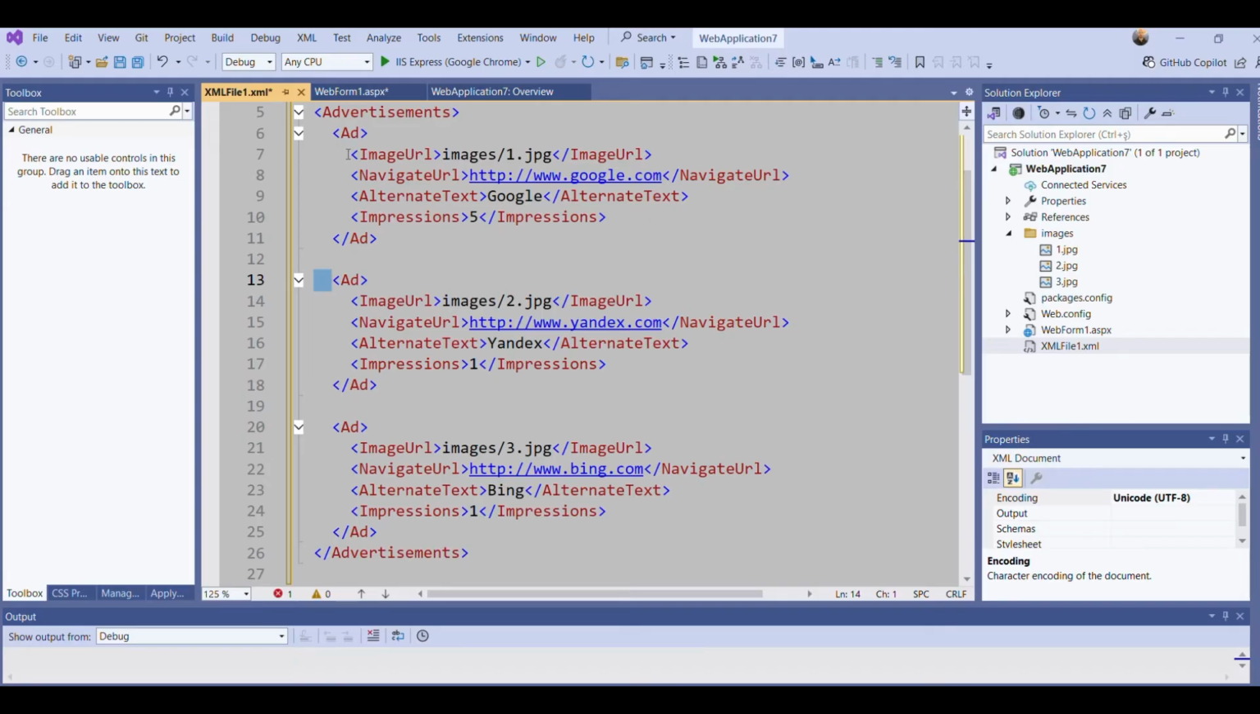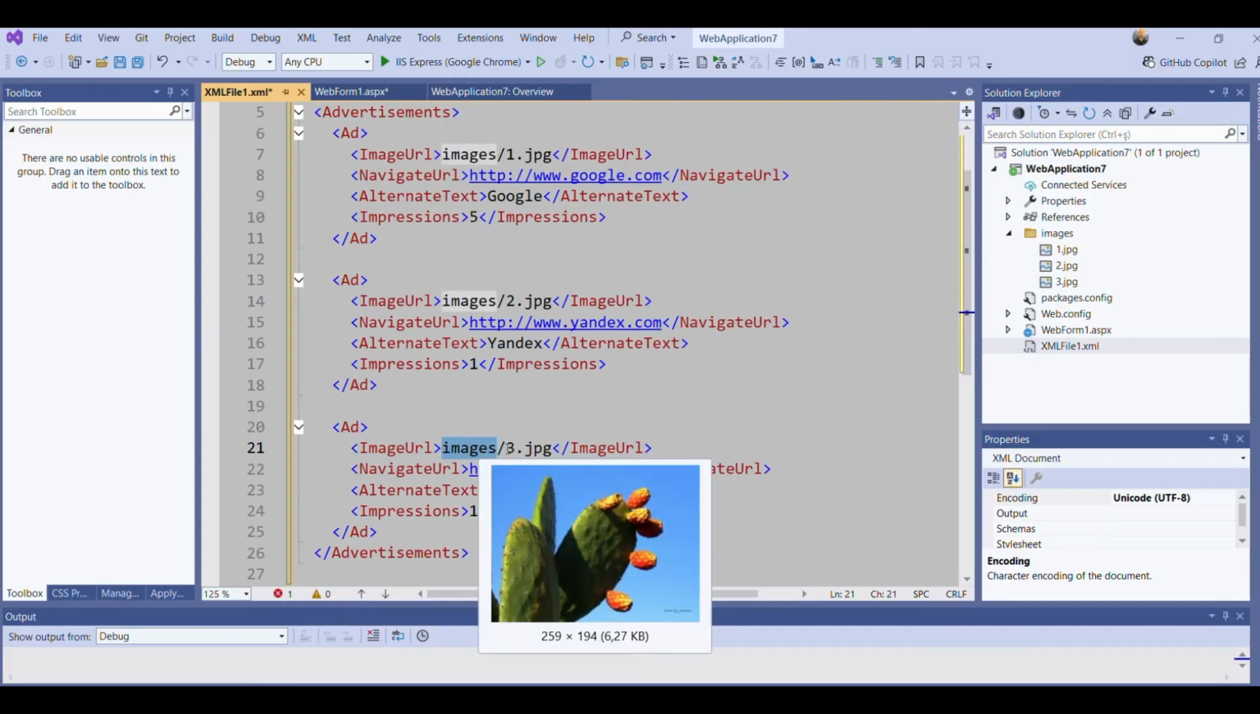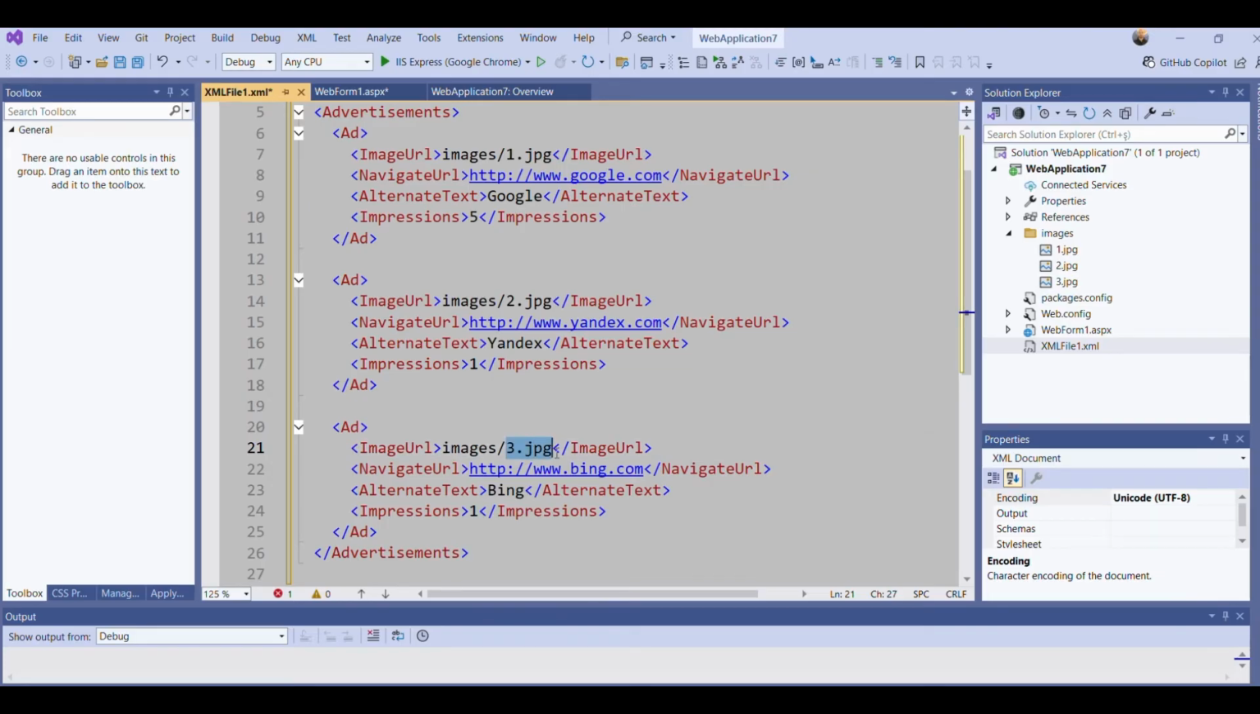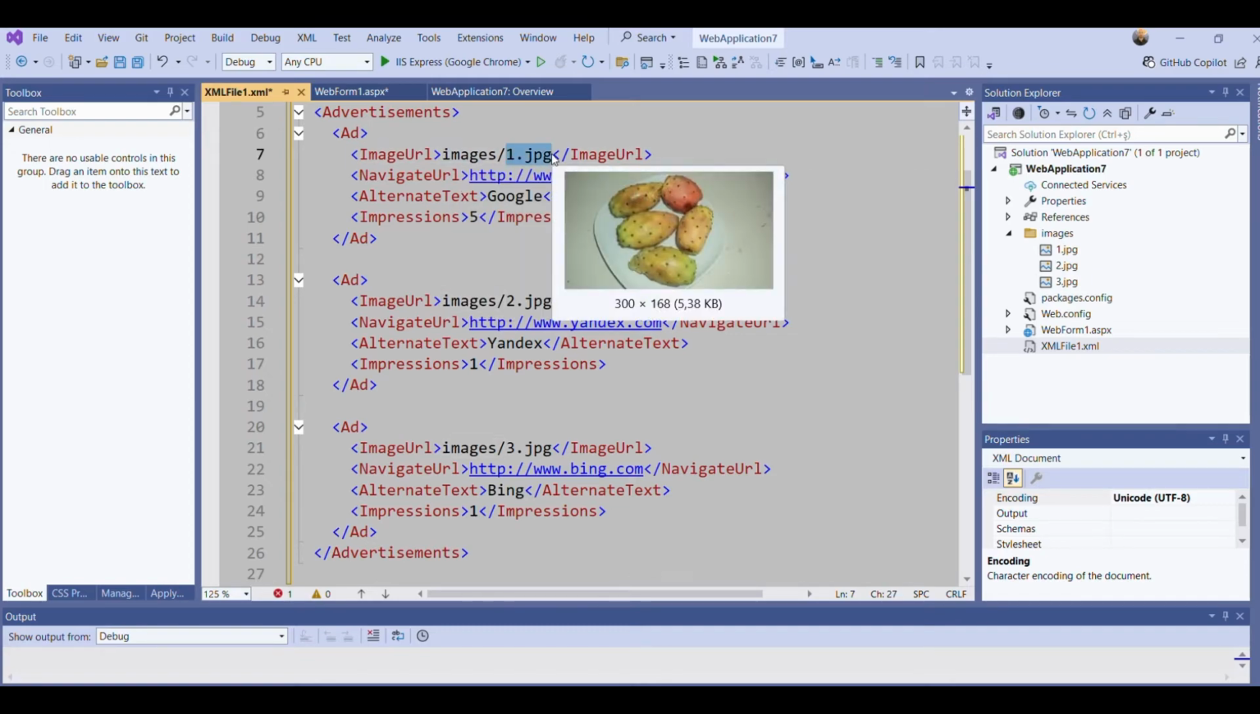And in every Ad element, I have ImageUrl. What is this? This is the path and the image file name. So under the images folder, I have the 3.jpg file, under images I have 2.jpg, and under images I have 1.jpg. So I have 3 advertisements.